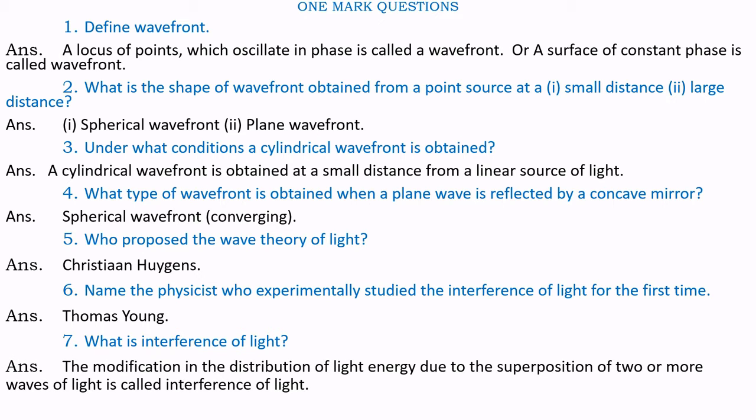Answer. The modification in the distribution of light energy due to the superposition of two or more waves of light is called interference of light. I repeat this answer. The modification in the distribution of light energy due to superposition of two or more wavefronts of light is called interference of light.